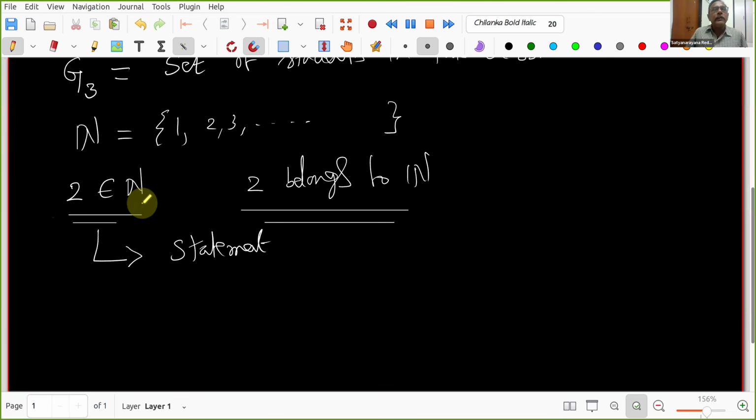Good. What is this statement? What can we say about this statement? Now somebody can comment. 2 belongs to N. It is a statement. Which type of statement? Does anyone want to comment? Can you tick yes?